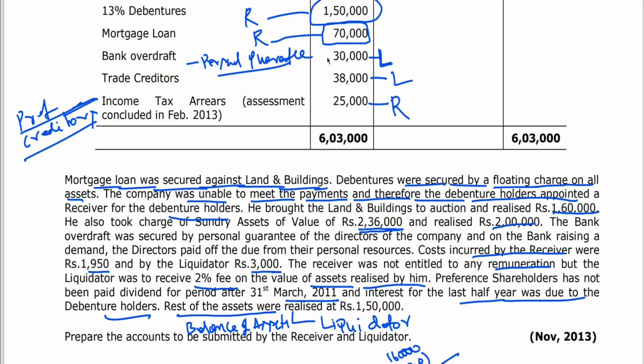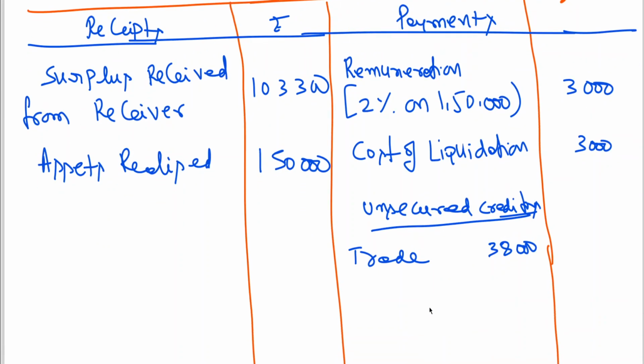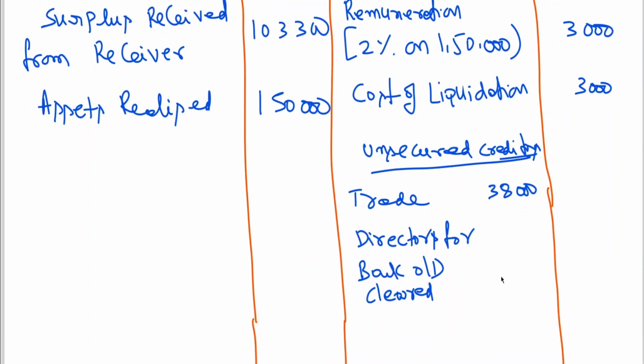So now the amount due to directors is unsecured. So this 30,000 rupees is also to be taken as unsecured creditors. So directors for bank overdraft cleared. What is the bank overdraft they have cleared? 30,000. So this will be taken as unsecured creditors. So 38,000 plus 30,000 comes to 68,000.